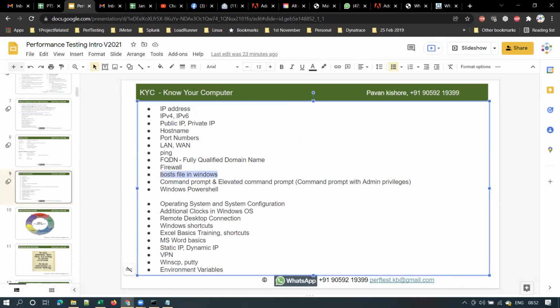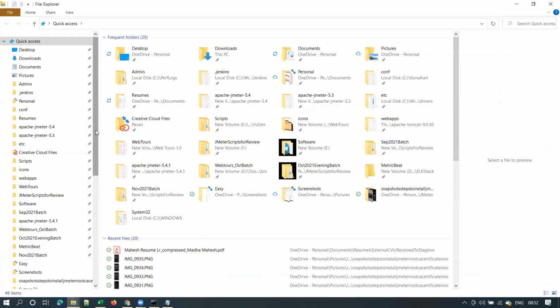The next thing you have to know is the host file. What is the host file in the Windows operating system? Let me quickly show you the path of that host file. You can open Windows Explorer. Can you please do this along with me, guys? Type Windows E to open Windows Explorer.